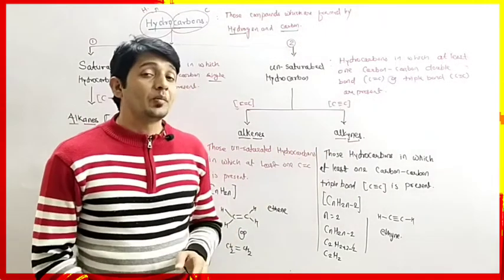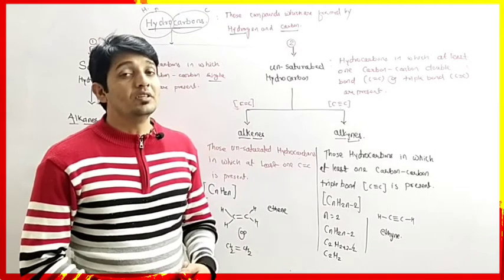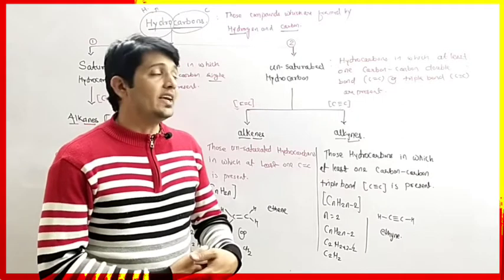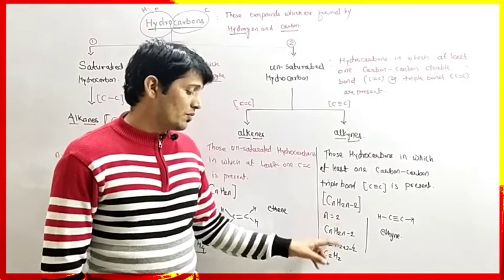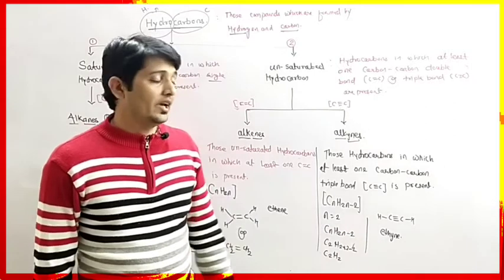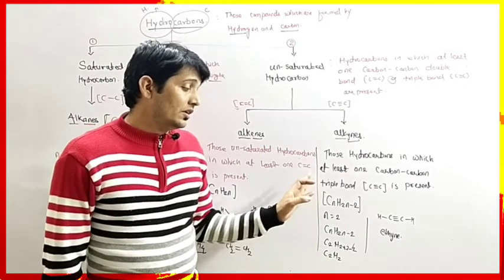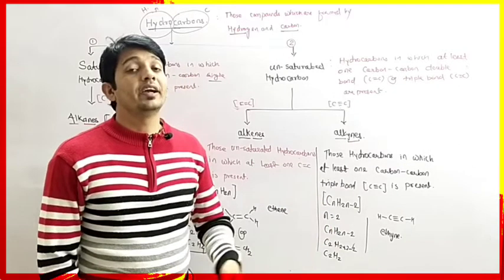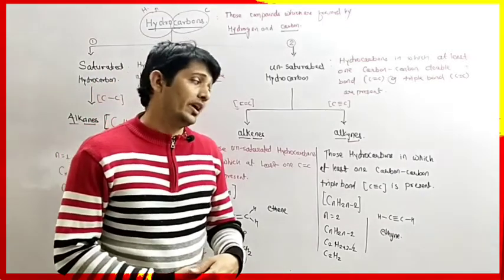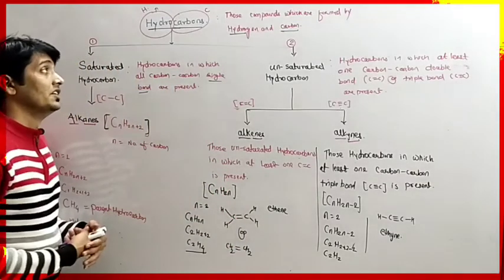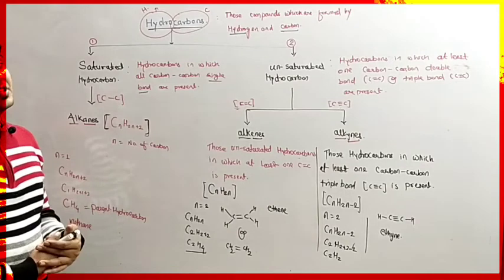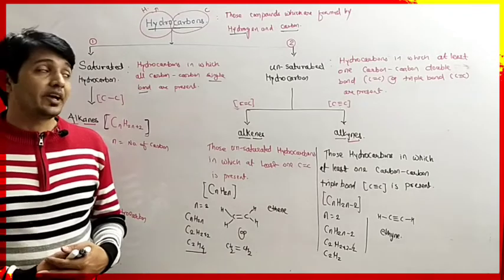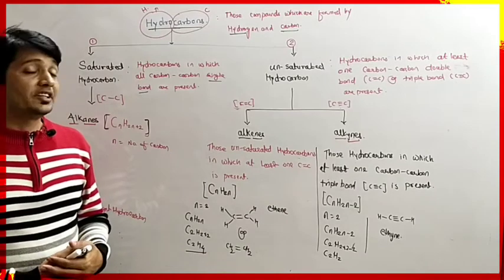Then alkynes. Those unsaturated hydrocarbons that contain at least one carbon-carbon triple bond are called alkynes. Their first member is ethyne. And we get the number of carbon atoms by replacing n equals to 2, 3, 4, and we get the particular alkyne member. So this is the block diagram for the classification of hydrocarbons, and it is really very important. So write down this part. It is very important.